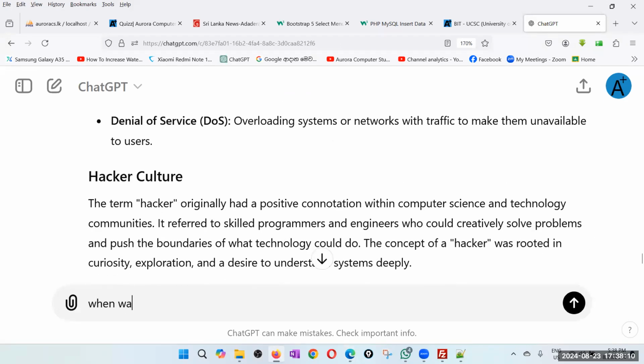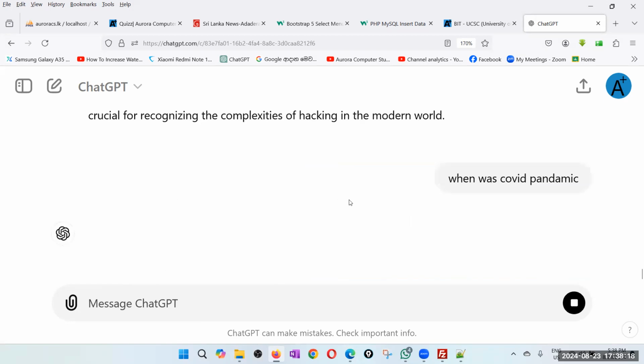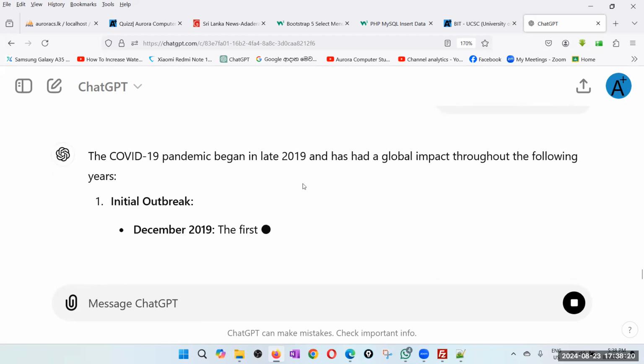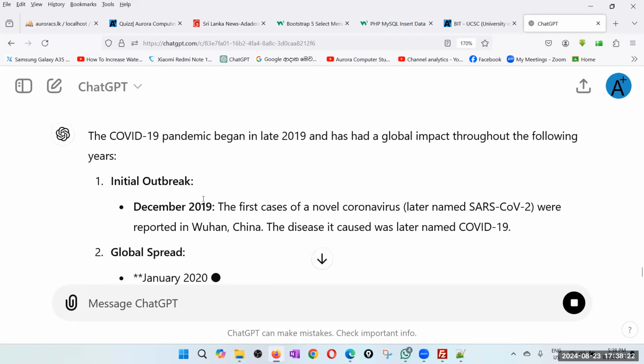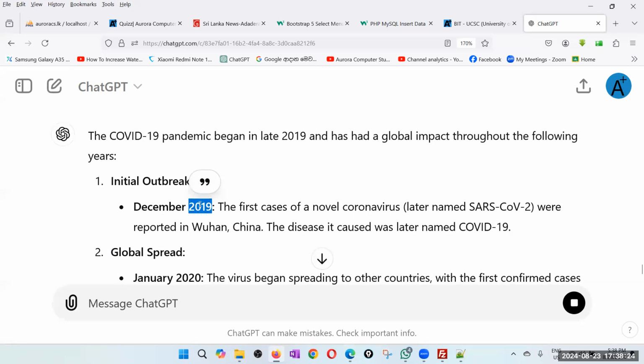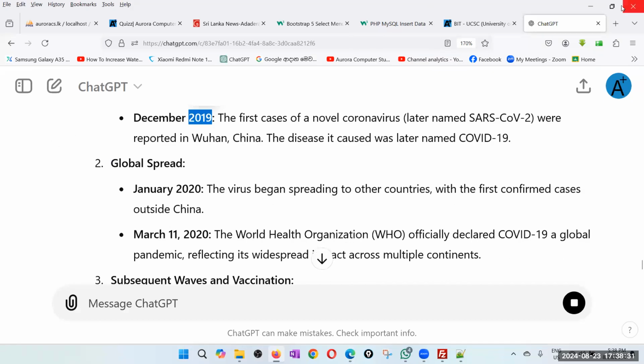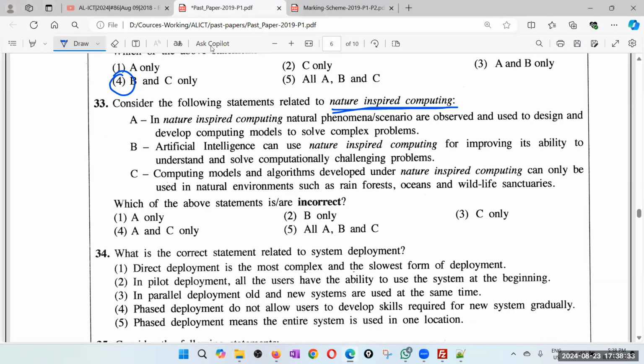When was the COVID pandemic? Is it 2019? Yeah, you can see 2019. But anyway, the initial outbreak was 2019, but this looks like a 2019 paper, so it must be before COVID.